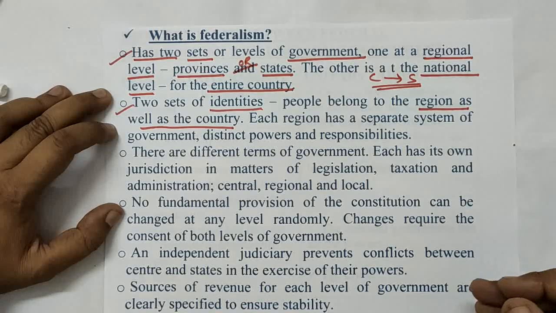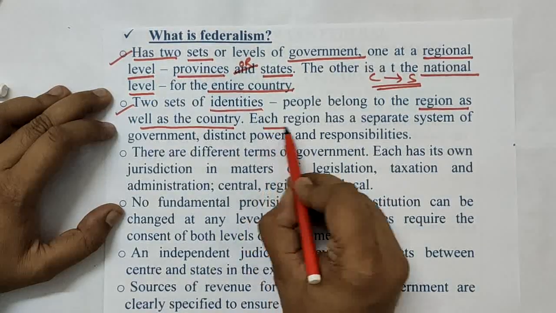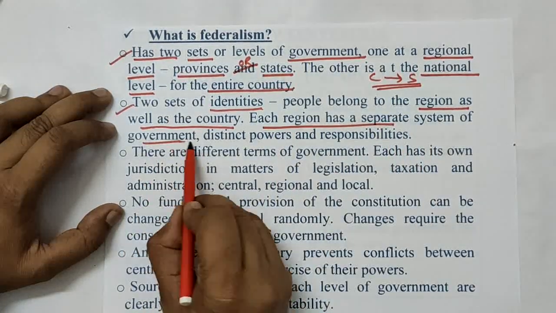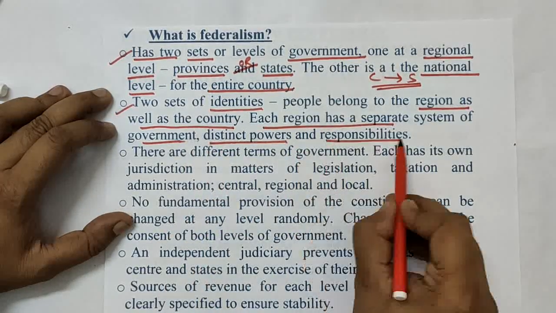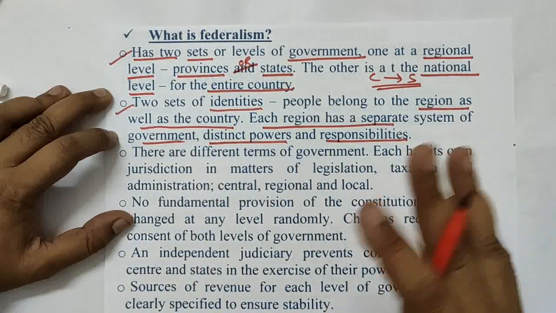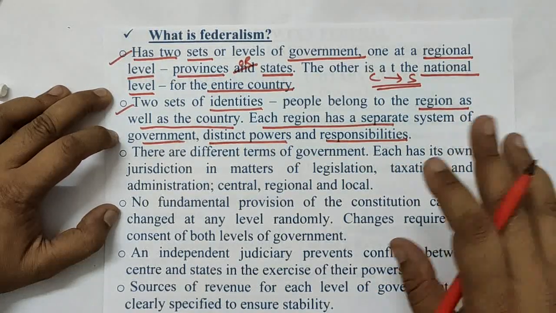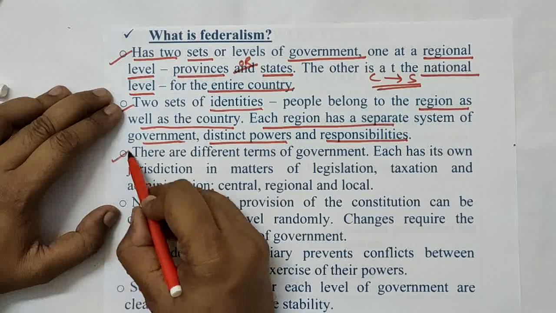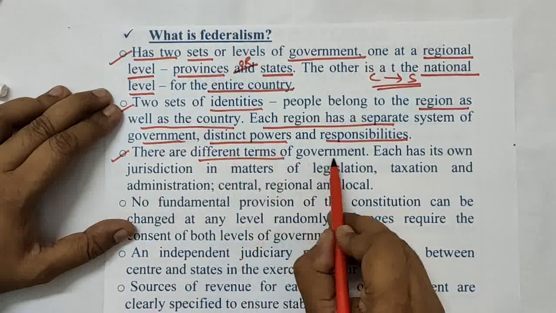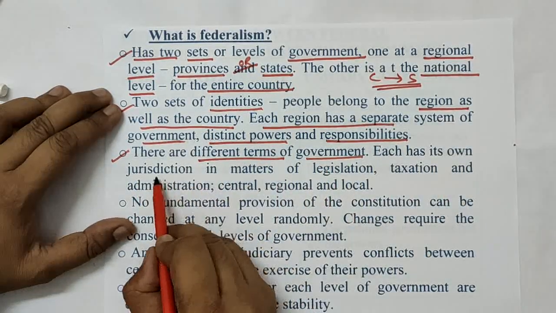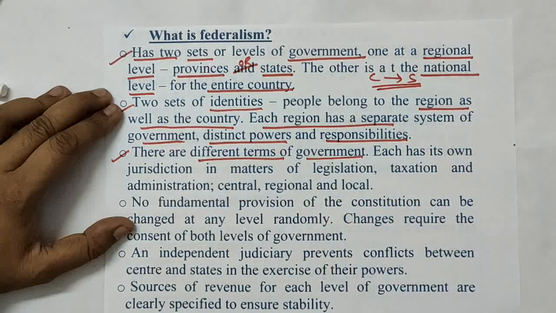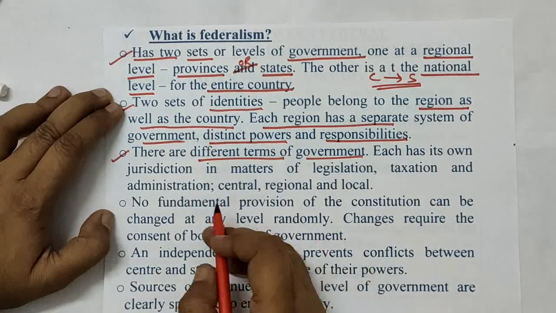So generally people have two identities, and each region has a separate system of government, and they have distinct power and responsibilities. It's very clear that I told you in the previous slide that your state government has its own power. The third point, there are different terms of government, that it has its own term, meaning how long the government is going to exist.